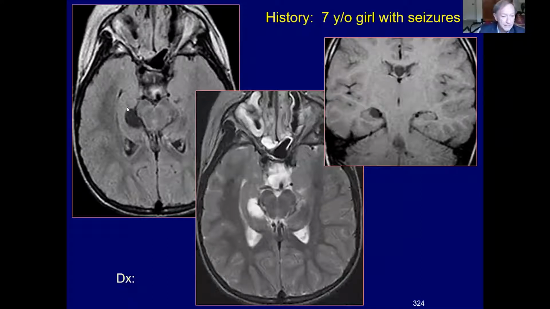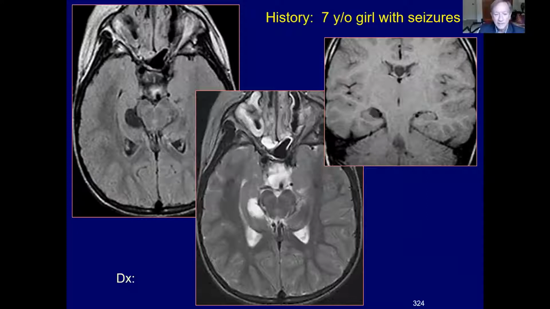There is a cystic lesion in the medial temporal lobe on the FLAIR images. Hypointense on the FLAIR, hyperintense on the T2. So it has the imaging features of a cyst. And on the coronal T1 weighted image, it is located right in the choroidal fissure. And this is fairly typical of an arachnoid cyst of the choroidal fissure.